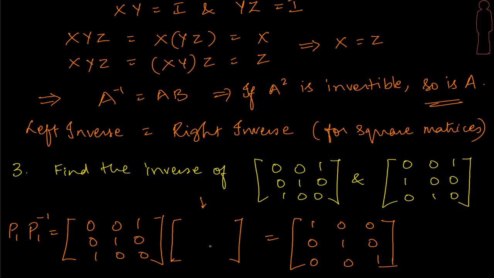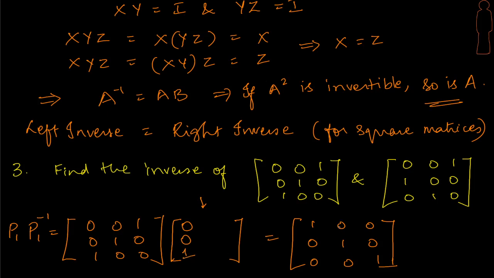So which view of multiplication would help us? The column view of multiplication is going to help us here, right? If I had written this as P1 inverse times P1, then I think the row view of multiplication would help us. Okay, now let's begin with the column view of multiplication. The first column of the right hand side comes from the linear combination of these three columns of P1 using the elements of the first column of P1 inverse. We need 1 0 0. 1 0 0 is sitting here. We don't want contributions from the first two columns, and therefore this makes it 0 0 1.